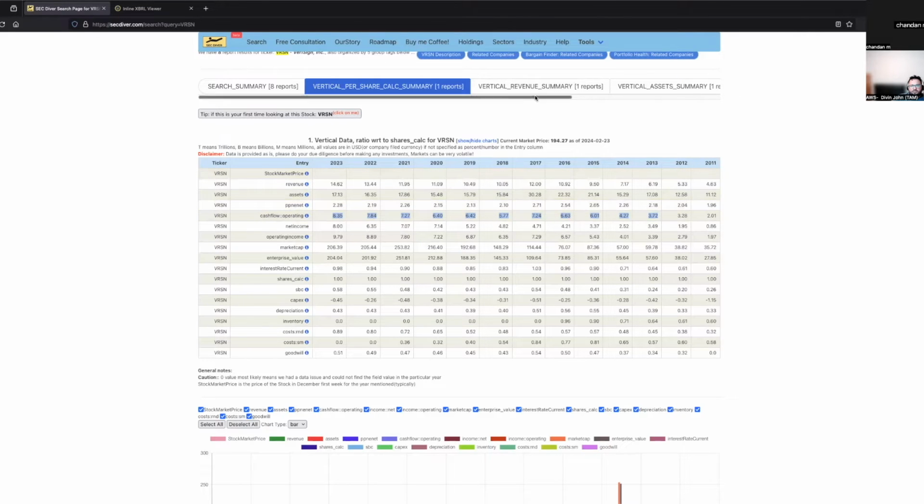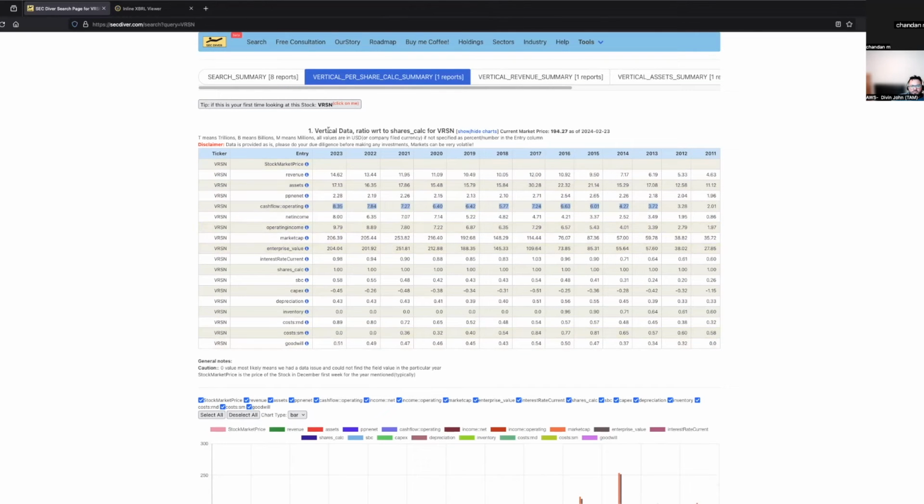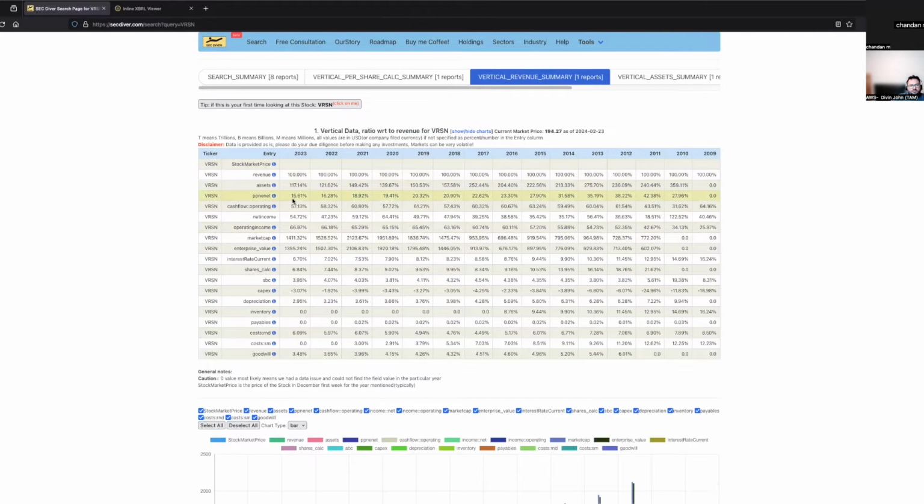The heading, just go down a little bit. Yeah, go a little bit. Just look at the heading of the table. Go up a little bit. No, it says one dot, right? You said with respect to shares. So the next will be with respect to revenues. Got it. That's why it says vertical underscore revenue summary.